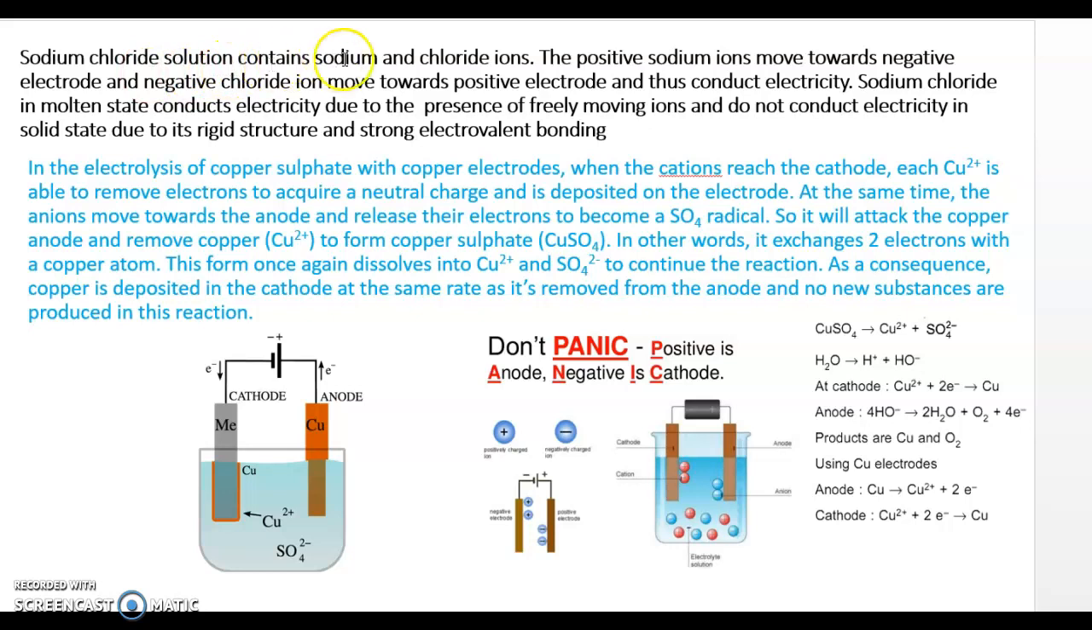So sodium chloride solution contains sodium and chloride ions. Positive sodium ions move towards the negative electrode, so that's what I said. And negative chloride ions move towards the positive electrode, which is the anode.